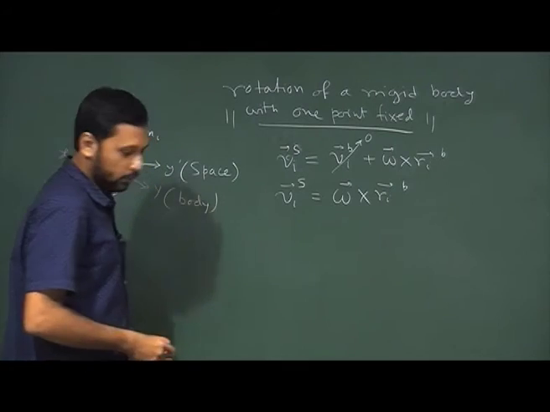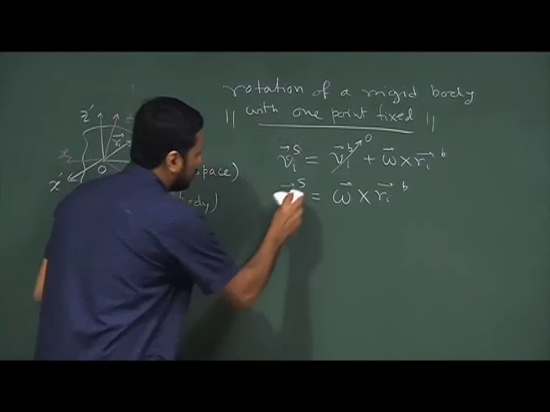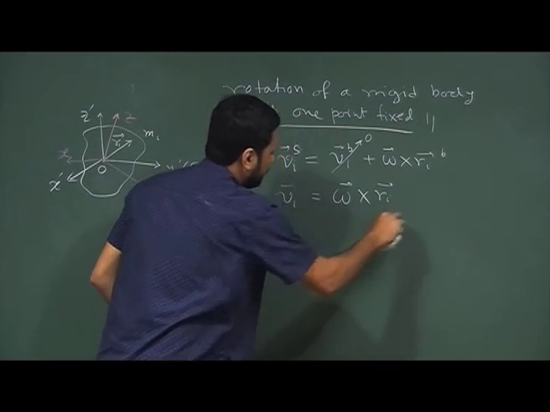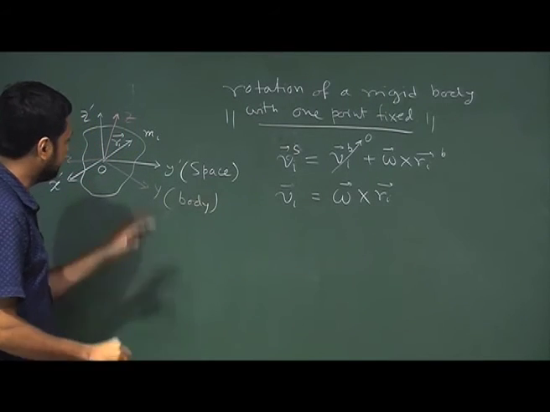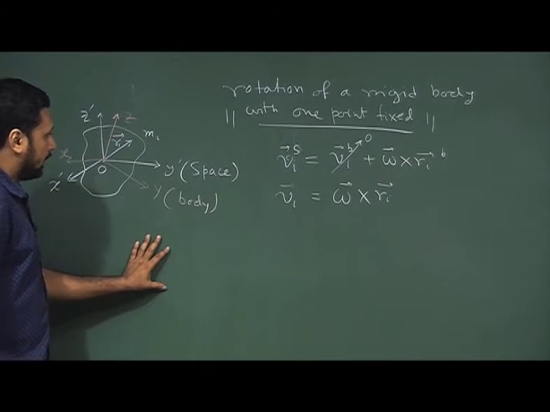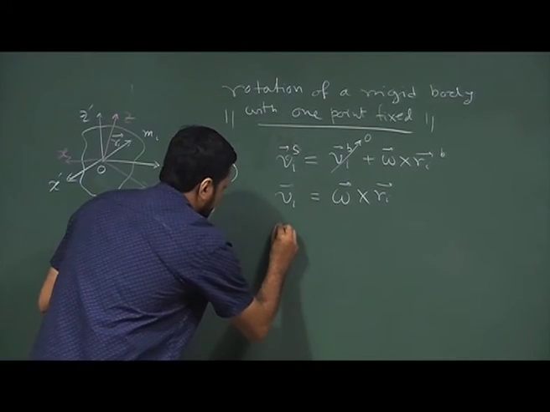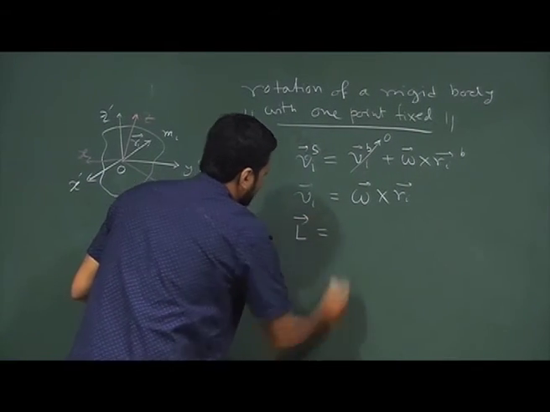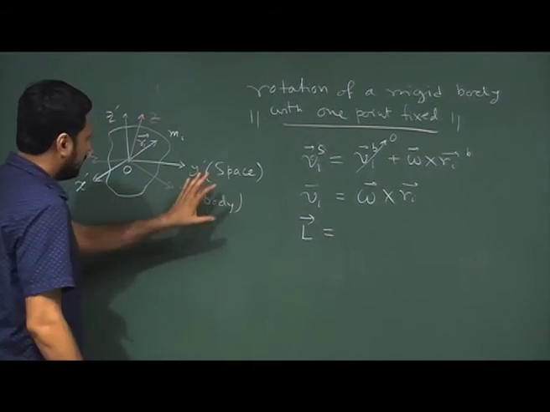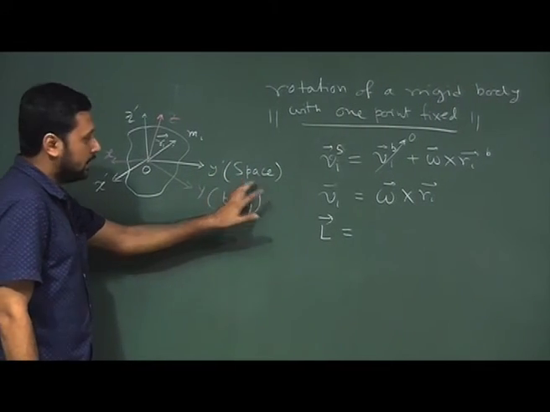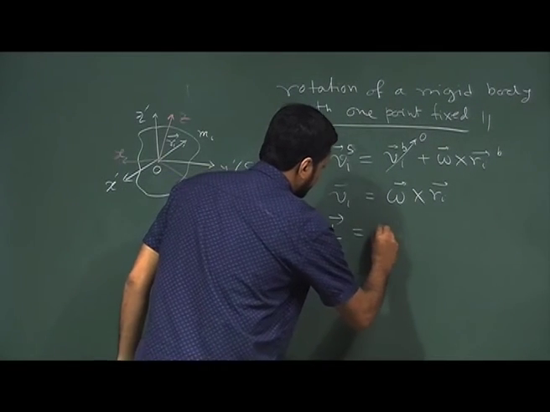Now, what we will do is simply drop these suffixes. Once we understand the scenario, we will try to write the total angular momentum with respect to the space set of axes.